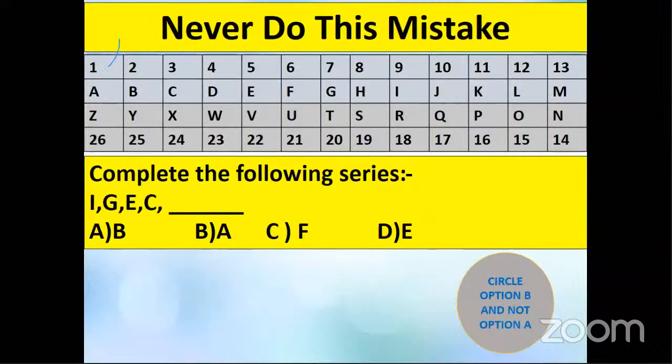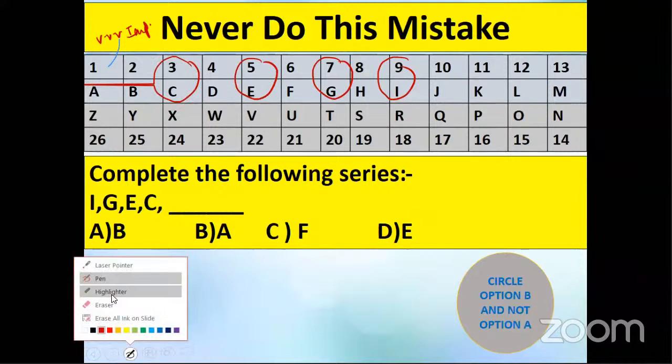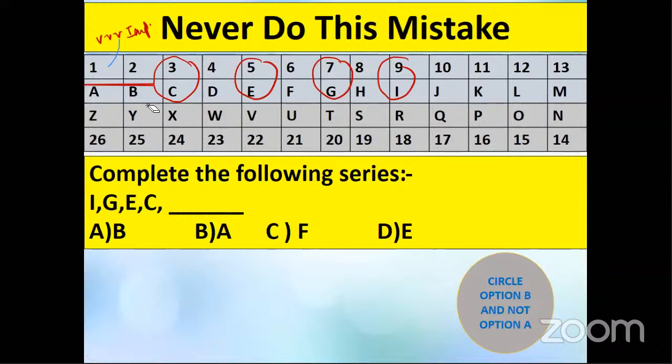And then never make this mistake. This is very important. I made this mistake in my exam, so I don't want you all to make it. This was a basic question from your letter series. Complete the following series. Here we have I at 9th place, then G at 7th place, then E at 5th place, then C at 3rd place.